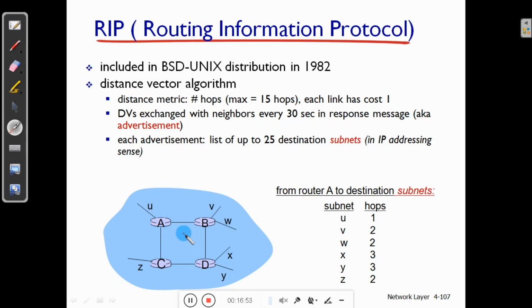Similarly, V is 2 hops away, W is 2 hops away, X is 3 hops away, Y is 3 hops away, and Z can be reached like this or like this, but this is the best path, so it is again 2 hops away. Like this, each router will update routing information every 30 seconds and update the routing table.